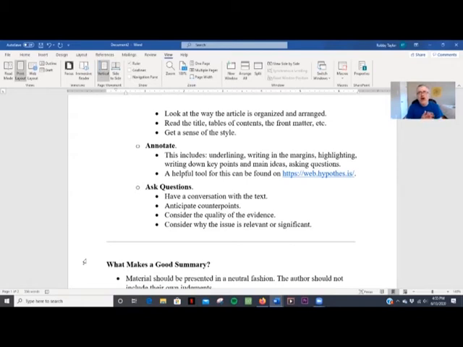And so since we are going to be reading articles that are on the internet, you have the option of printing these articles out if you would like, and you can use a pen that way to sort of, you know, diagram the entire article. But there is also a really useful free tool on the internet known as Hypothesis, and the link can be found right here. It's web.hypothesis.is. And so I just want to show you how it works very briefly.